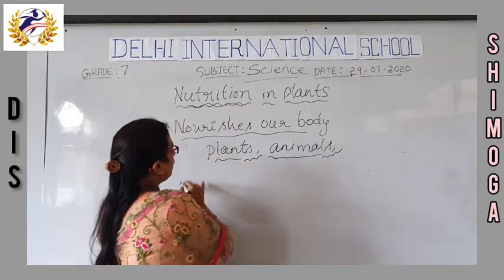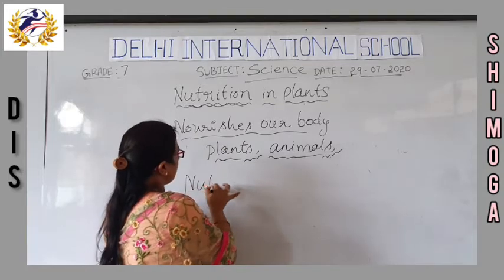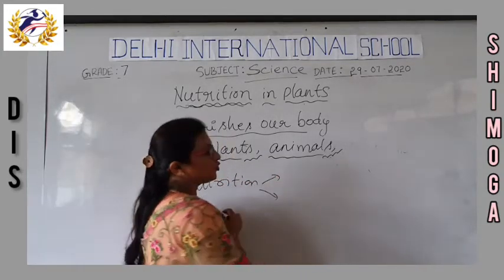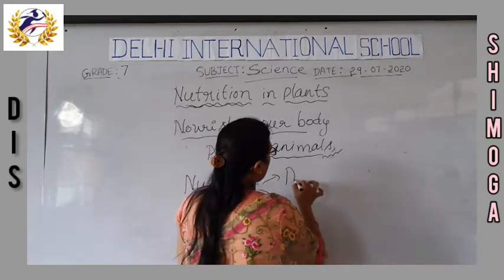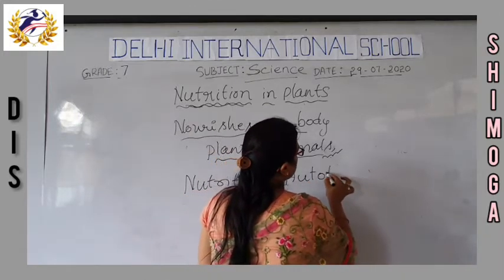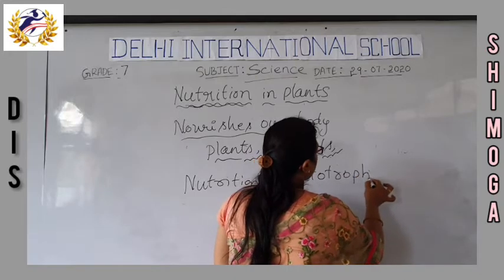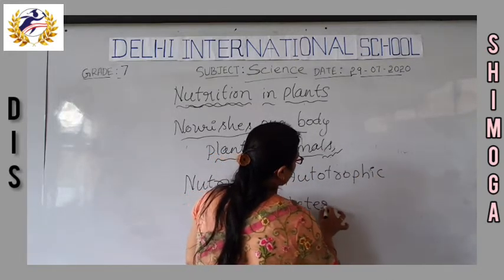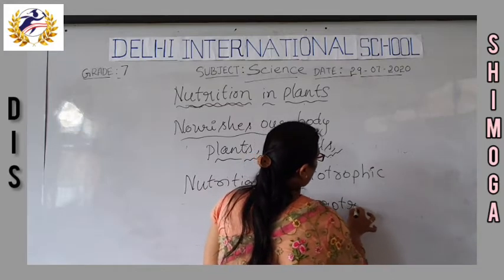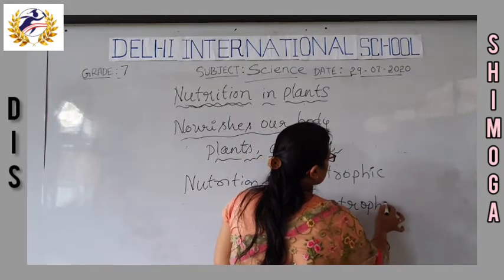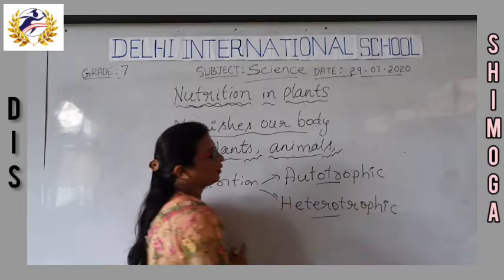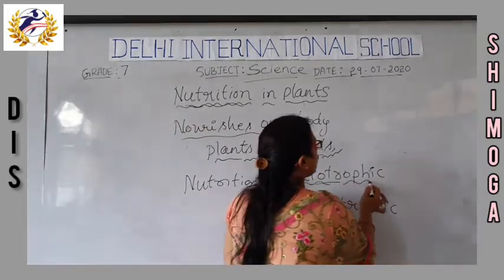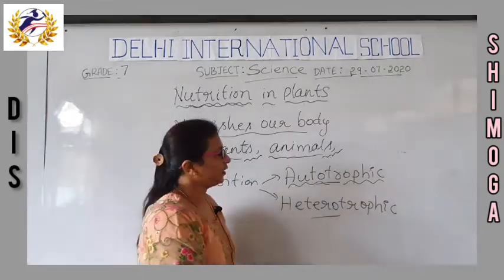Mainly there are two modes of nutrition. One is autotrophic nutrition, and the other is heterotrophic nutrition. What do we mean by autotrophic nutrition?